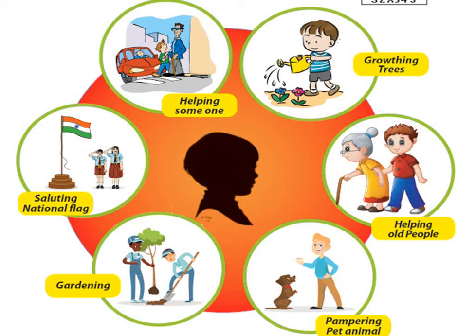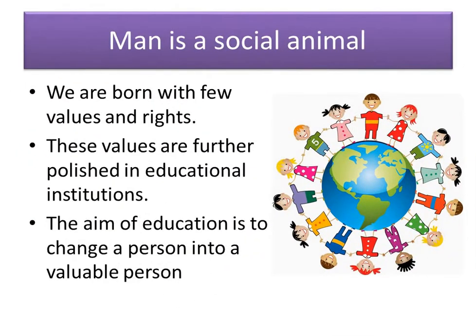Children, man is a social animal, and we are born with a few values and rights. We have some values as a human being, and we do have some rights also. These values are polished in educational institutions. You know, children, your mother is your first teacher, right?